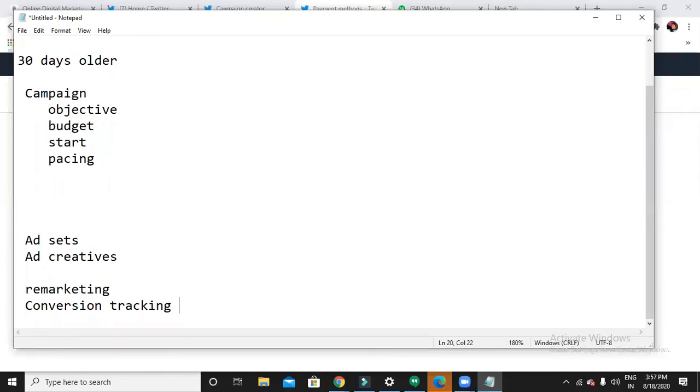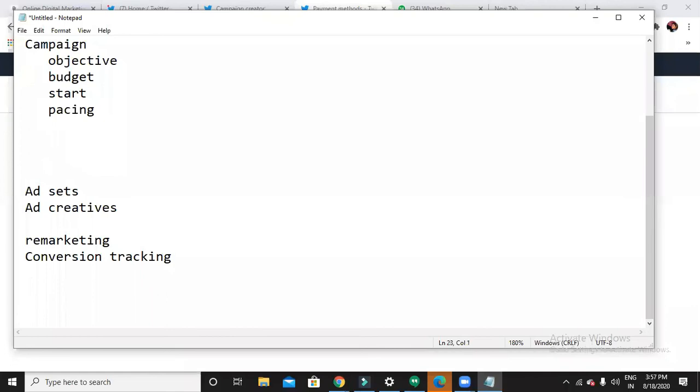First of all, remarketing means what? Retargeting your existing users. So what does retargeting mean? Now I have an app, I have a website. If you have a list also, you can simply upload it.